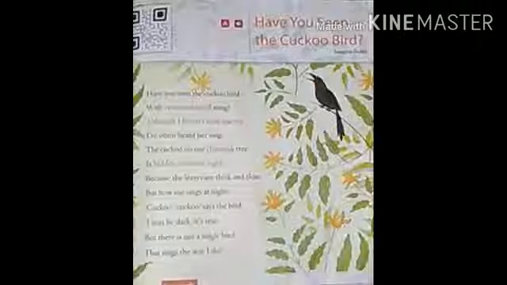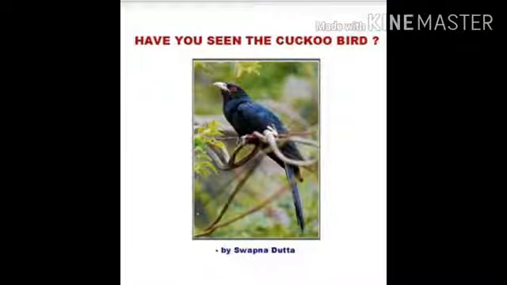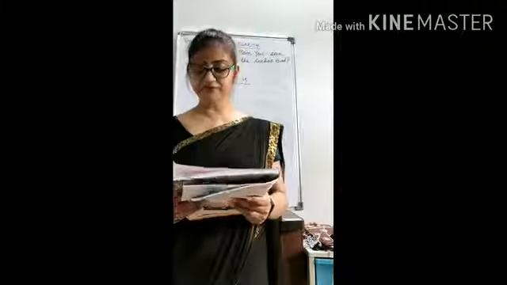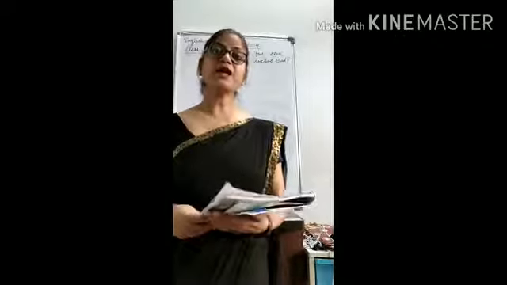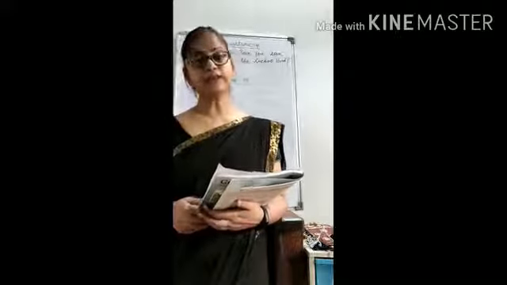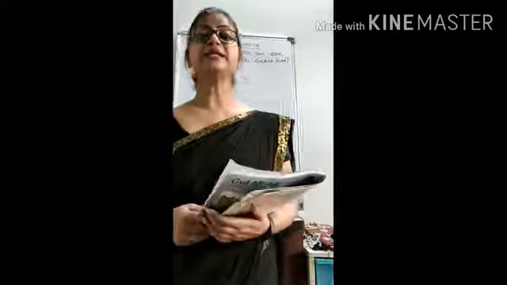Okay, so this is the poem Have You Seen the Cuckoo Bird? So open your book, keep your fingers here, and this is the bird, its name is cuckoo. So we will learn about this bird in this poem. I'm going to start. Open page number 15, poem Have You Seen the Cuckoo Bird? So what is the name of this poem? Have You Seen the Cuckoo Bird? And who is the poet of this poem? The name of the poet is Swapna Datta.